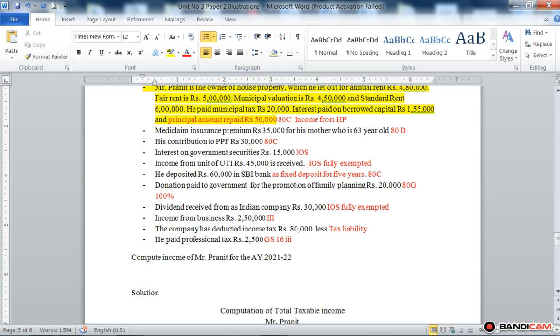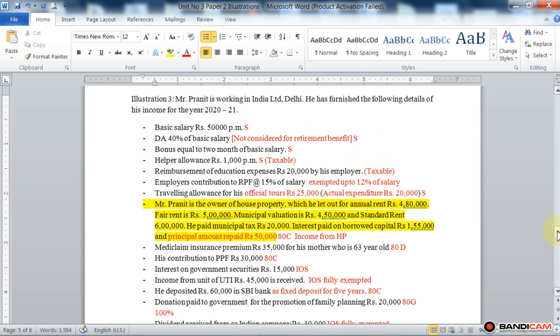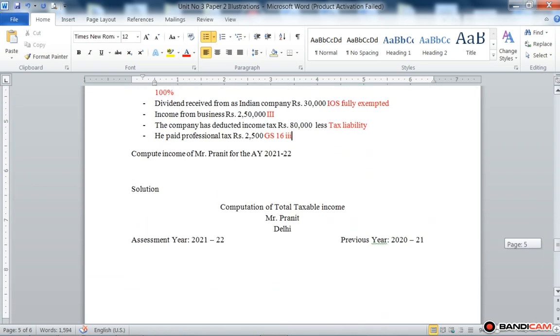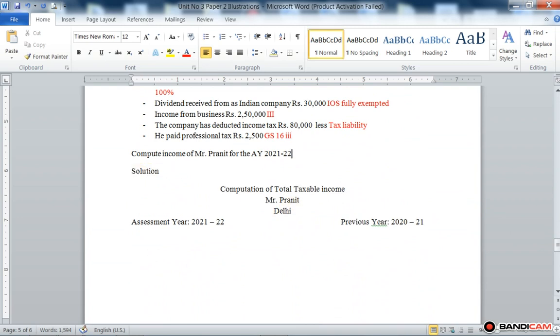Okay. Now here we bifurcate the income earned by Pranit into 5 heads. Now it is very easy to compute the total taxable income. So here, the solution. Now prepare the computation of total taxable income of Mr. Pranit working in Delhi, assessment year 2021-22, previous year 2020-21.